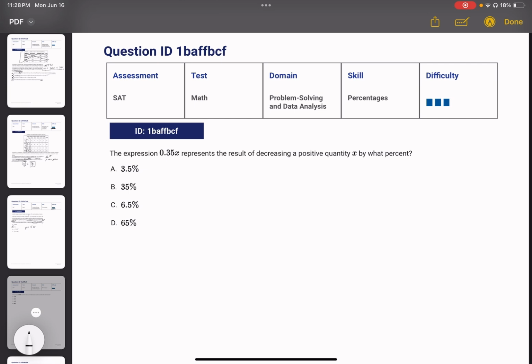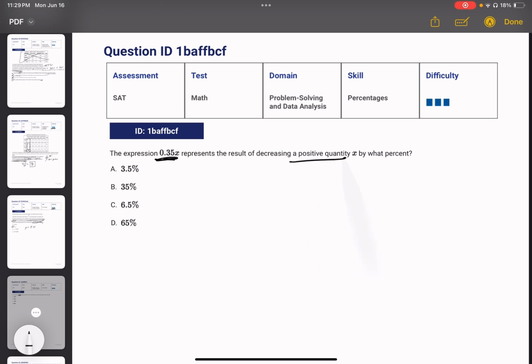The expression 0.35x represents the results of decreasing a positive quantity x by what percent? Okay, so there's multiple ways to tackle this problem, but we're going to do it this way. 0.35x, the result of decreasing a positive quantity.